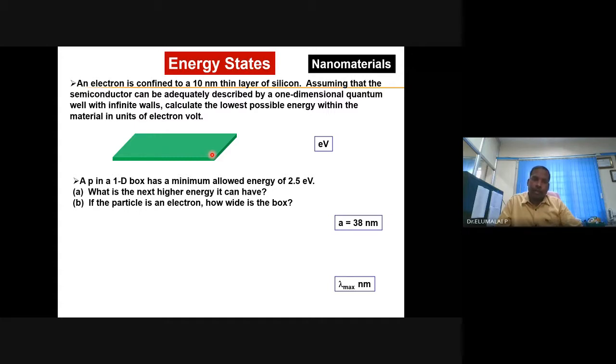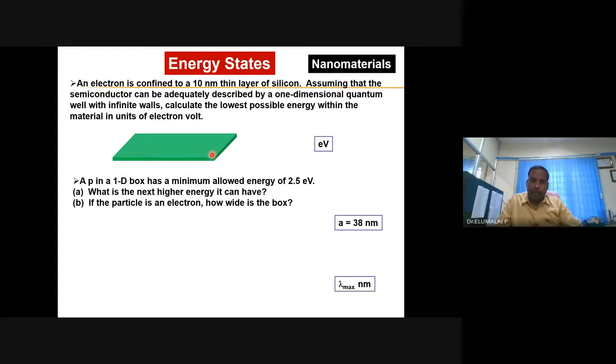If the particle is an electron, what is the box size or grain size? Due to lack of time, I am skipping. Please take time and work out these numerical problems. Come back if you encounter any problem.